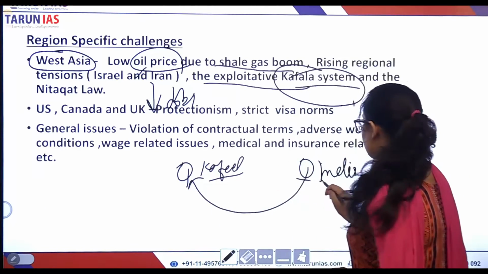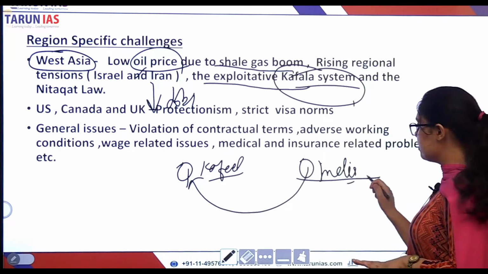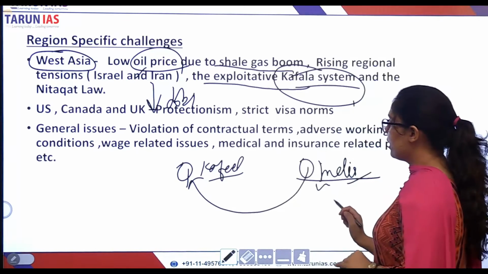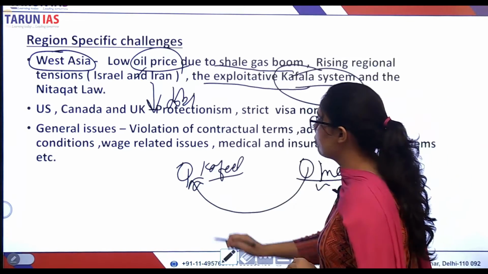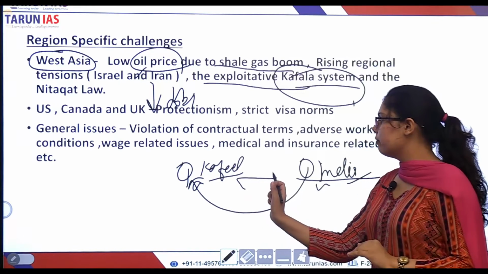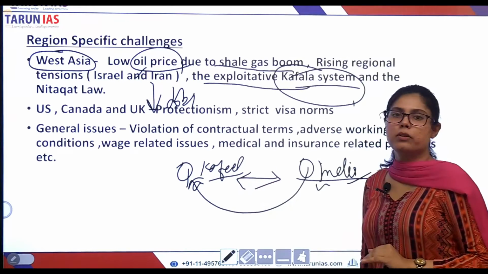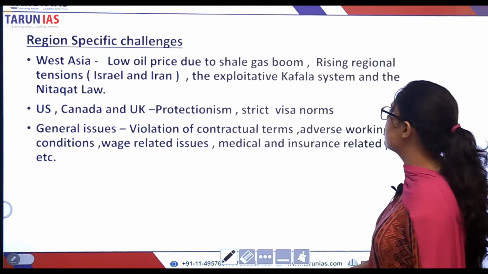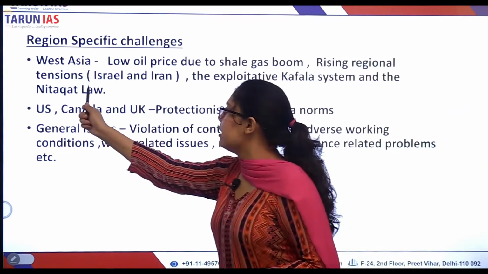This Indian citizen cannot move anywhere or do anything without the permission of this kafil, right? So this becomes an exploitative relation. So this is the kafala system, which is highly exploitative.